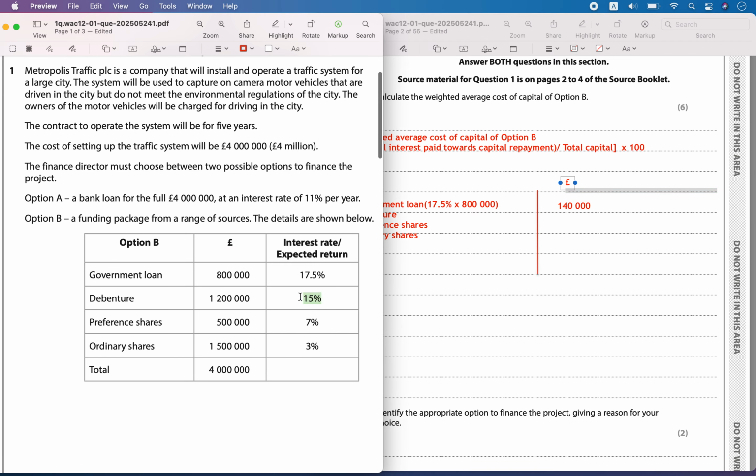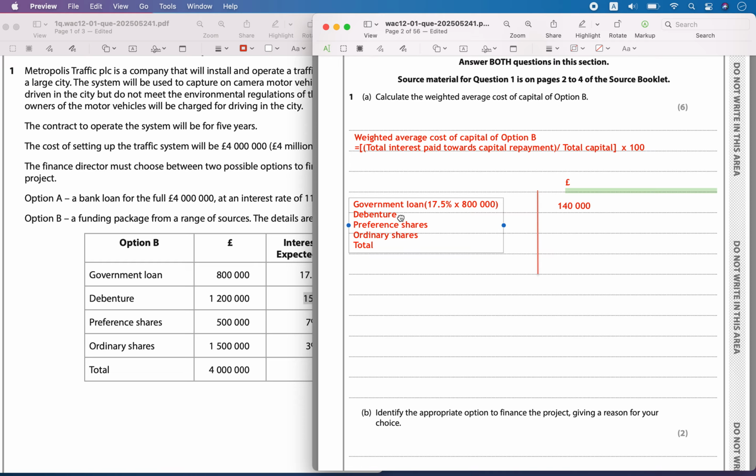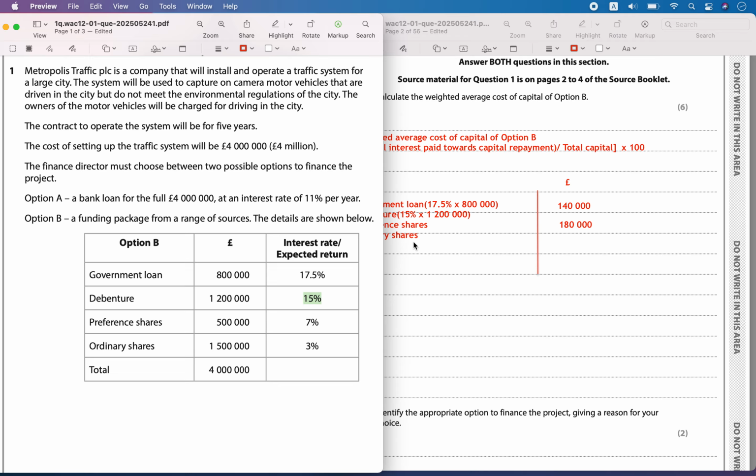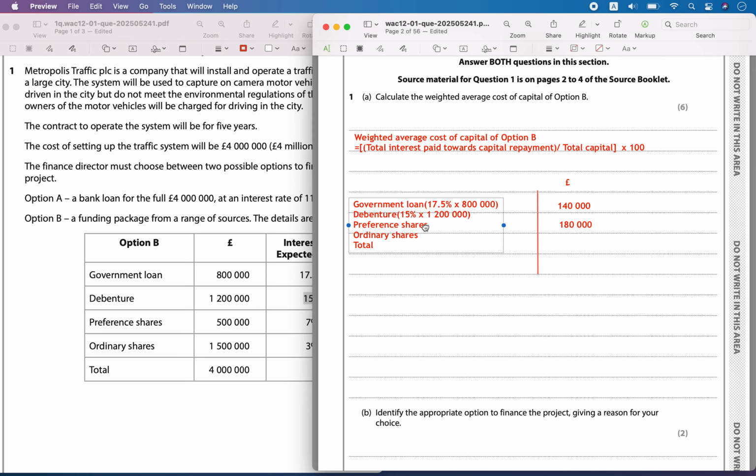Then you have the debenture. The debenture is paid at the rate of 15%. So let's calculate that, 15% of 1,200 million pounds. So that is going to be equal to 180,000. Then preference shares, they are paid at the rate of 7%.